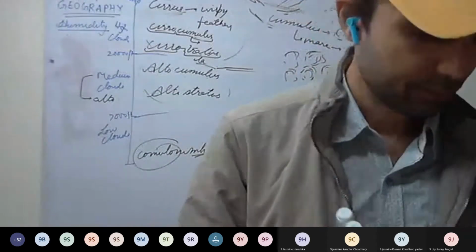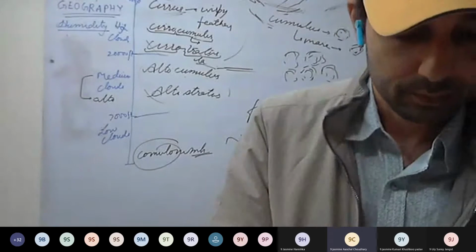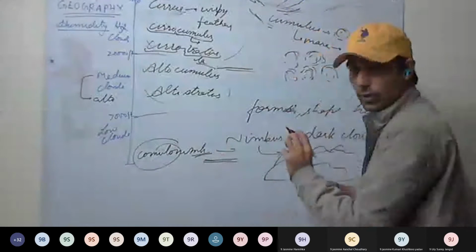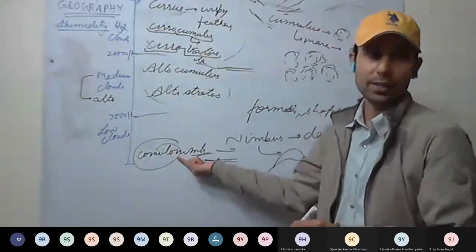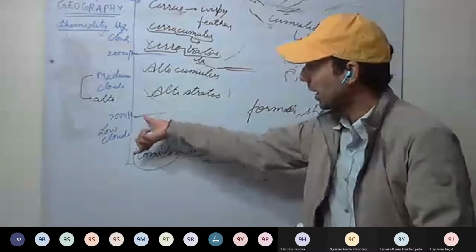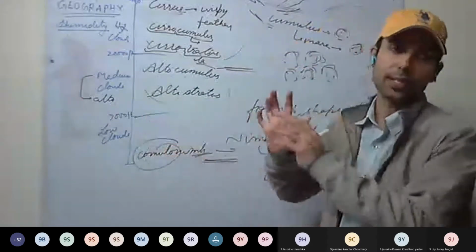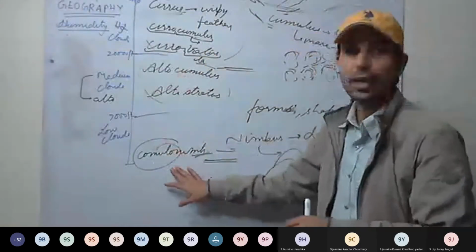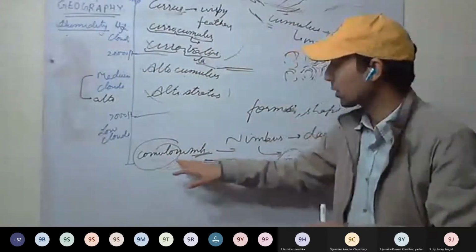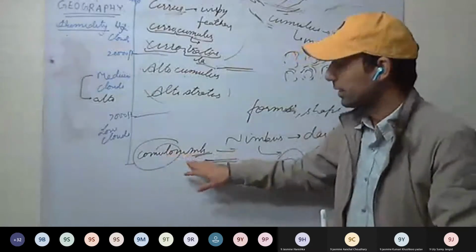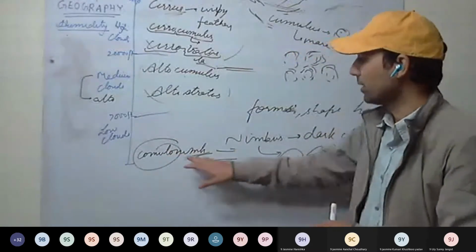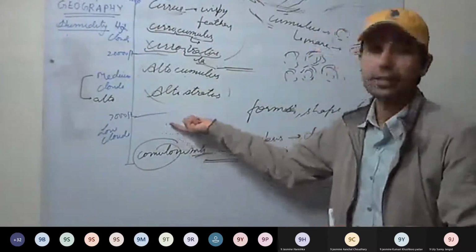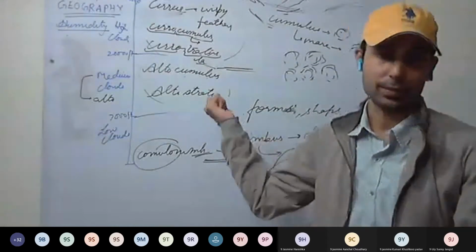Sir, once more, can you tell about the lower layer? The lower layers are mainly the stratus clouds, which means they are arranged in layers. Now cumulus clouds we already understood. When cumulus clouds have more water content, or when their shape and form are dark gray, they are called cumulonimbus. Similarly, stratus clouds, if they have a dark gray color, are called stratonimbus.